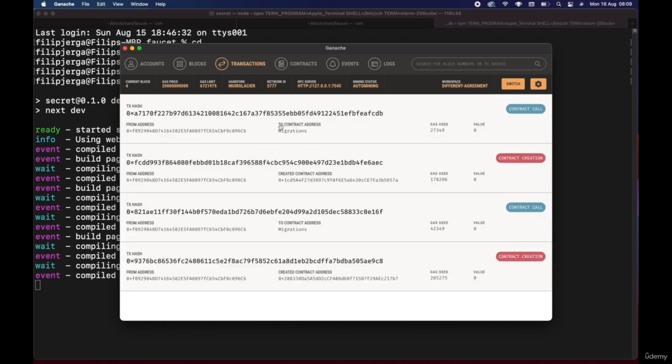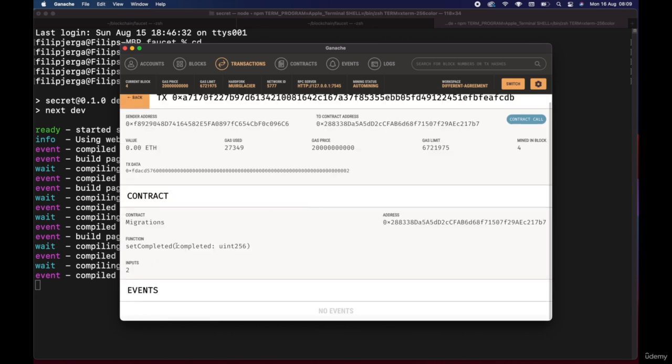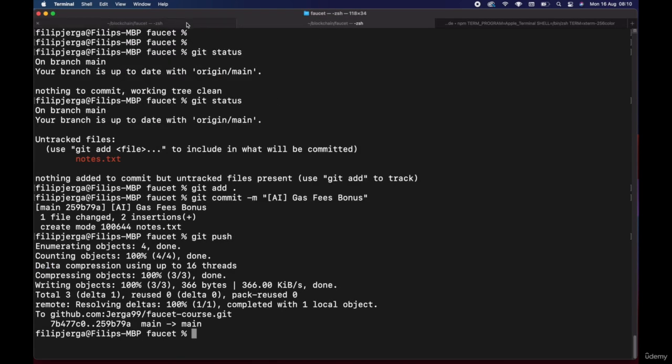The second transaction goes to the Migrations contract, and it sets the last completed migration to 2. So we know that the last smart contract that has been deployed or migrated was our faucet migration. So I will go to faucet here, and run truffle migrate again.